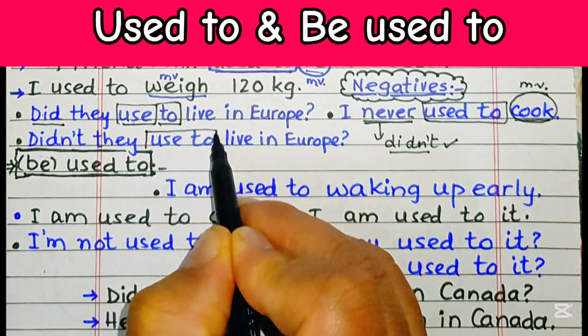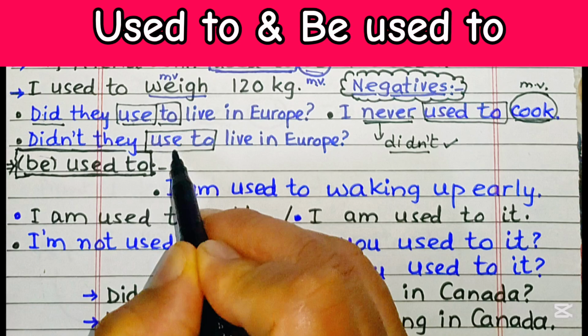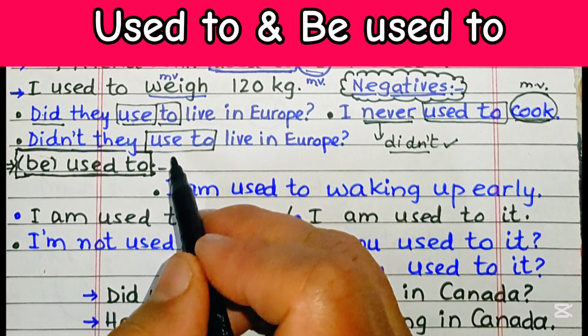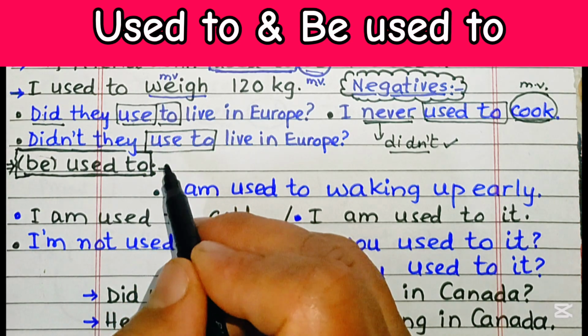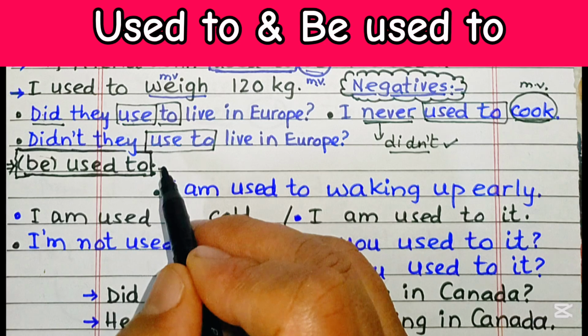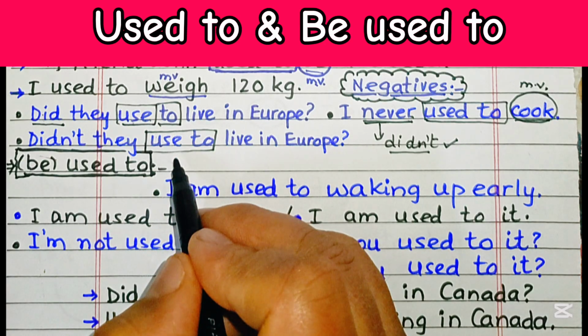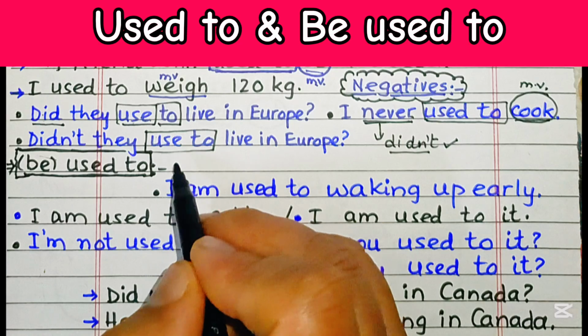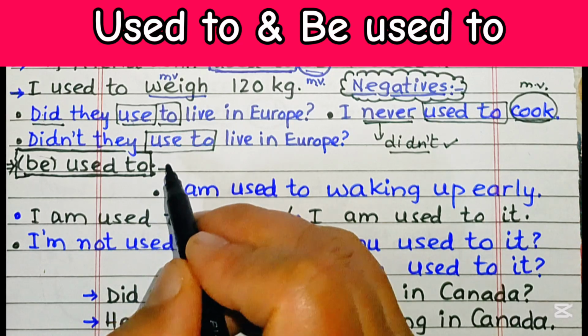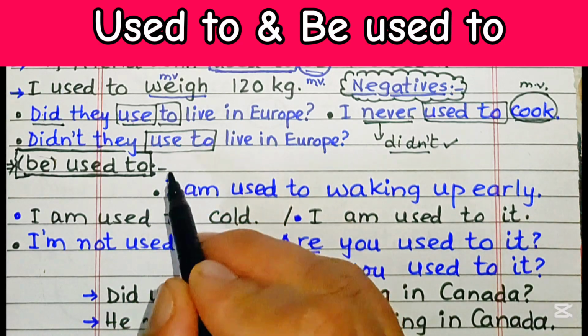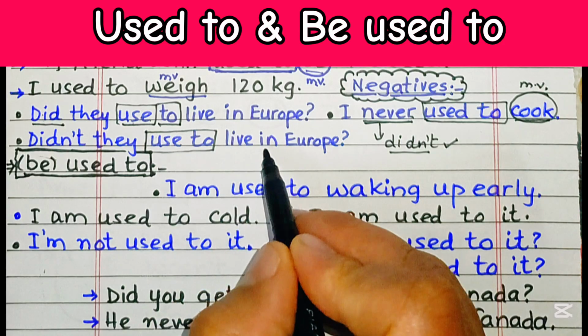So we have to take off the D from used once we use didn't. Just delete or eliminate that D from used to. Didn't they used to live in Europe?